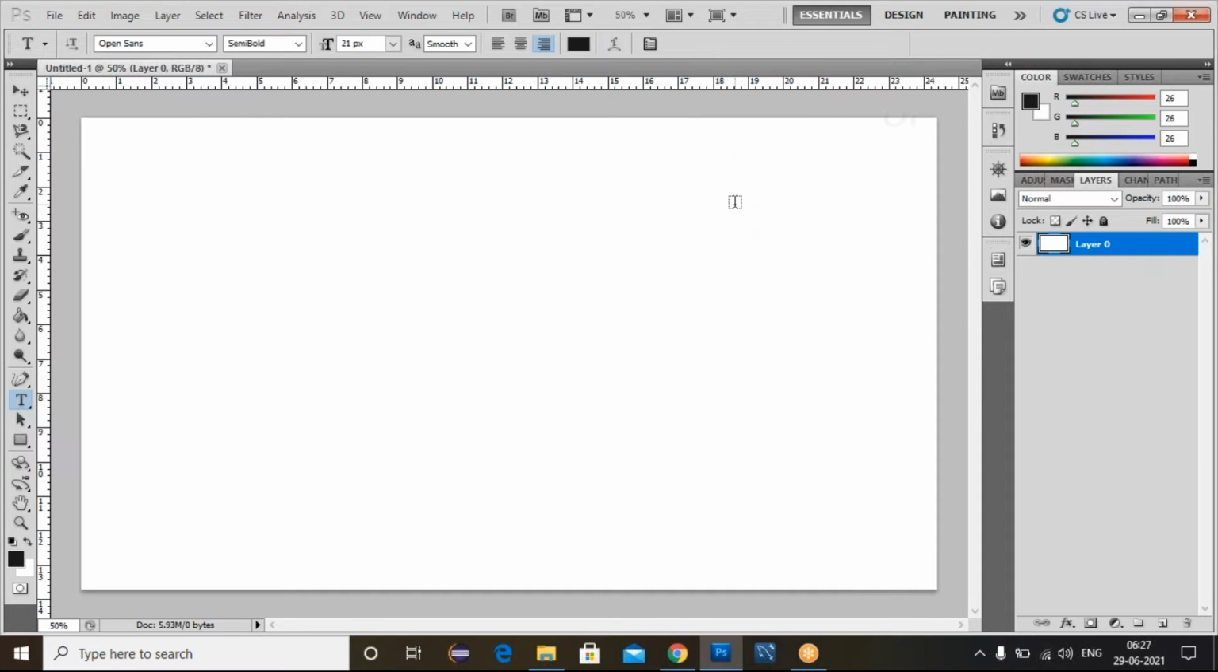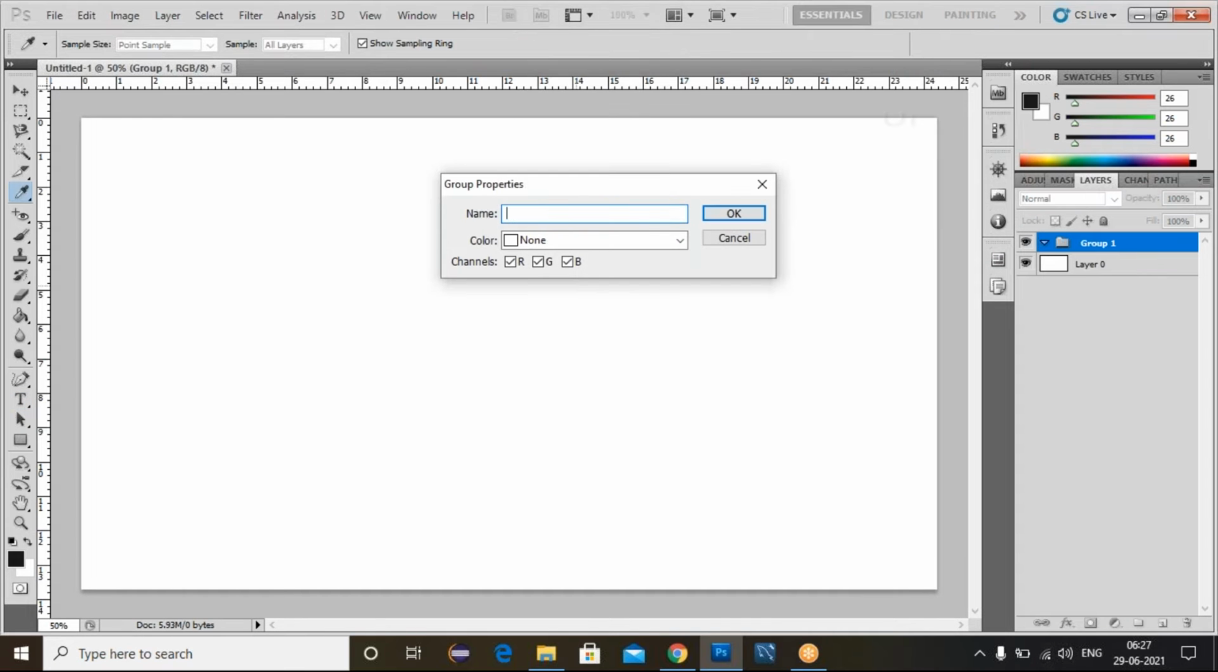After creating the file, the first step we need to do is double click on the layer, and the layer gets unlocked. Now I'll create one new group. To create a group, the shortcut is Control G on the keyboard, or else at the bottom we have a group icon. If you click on this, the group is created.